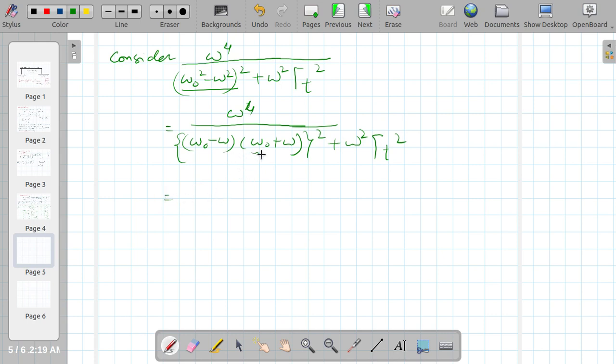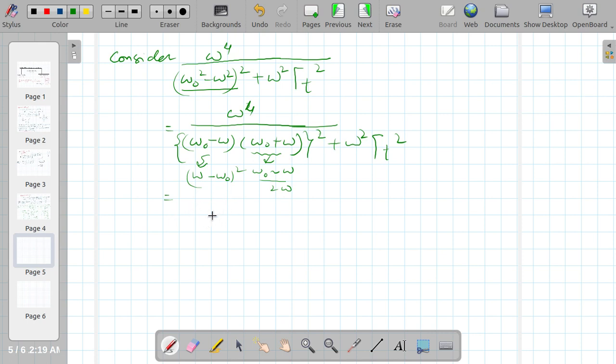Now, as omega naught is nearly equal to omega, let me call omega naught plus omega equivalent to 2 omega, and let me rewrite omega minus omega naught whole square because I have taken the square here.